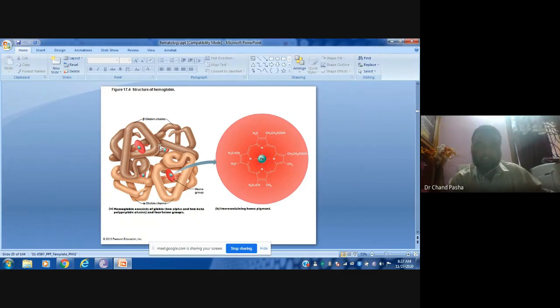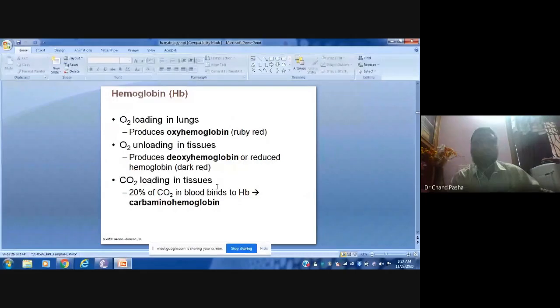If you remove this heme part from it, it won't be red, and it won't have the oxygen binding or transport capacity. So once this hemoglobin comes in contact with lung gases, as there is more oxygen, the partial pressure of oxygen is going to be very high over there.